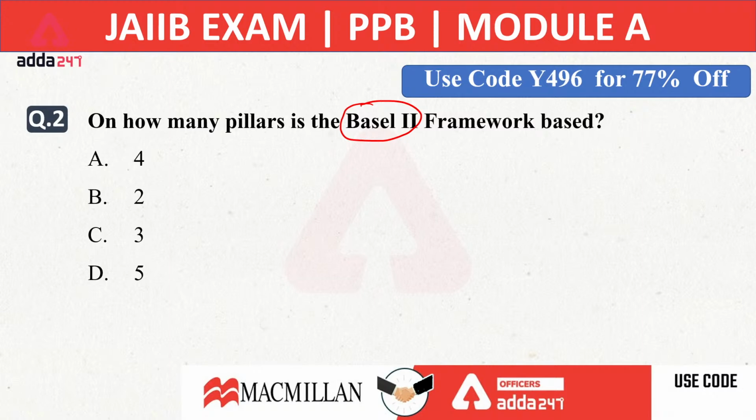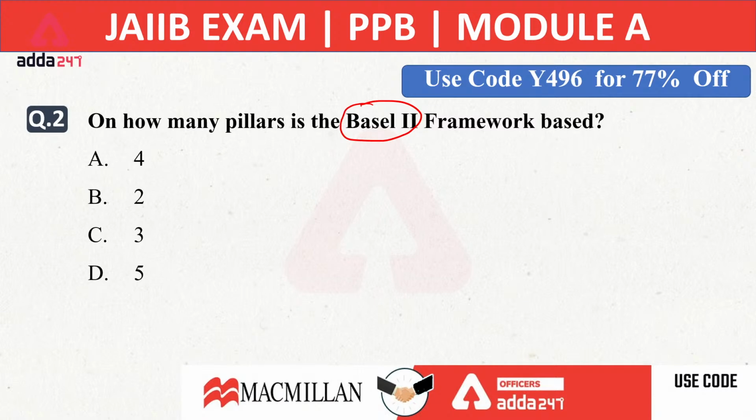When we are talking about Basel norms, they were given by the Basel Committee. Now what is the Basel Committee on Banking Supervision? The Basel Committee provides international regulations on banking. The Basel Committee helps to maintain the overall regulations of global banks at the same level.